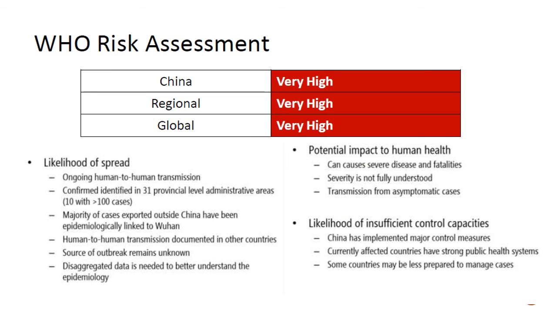So WHO then made a risk assessment of this particular disease and they categorized China as well as the regional countries as well as the globe into the very high risk category depending on these parameters: likelihood of spread, potential impact to human health, and likelihood of insufficient control capabilities. So on assessing on these grounds, WHO has categorized the origin country as well as the region as well as the globe into the very high risk category.